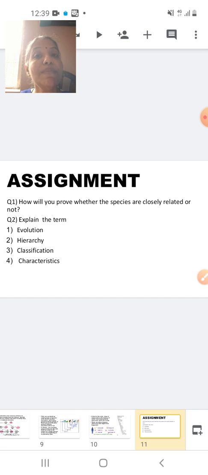Next, explain the term evolution. We have discussed it. It is a sequential, gradual change taking place over millions of years, which converts a simple, primitive organism to a complex one. Hierarchy is a level moving from simple to complex. Classification is the grouping of organisms depending upon similarities and dissimilarities. Characteristic is a feature regarding the form or function of an organism. Form: we described the elephant having 4 limbs, and function: we described plants carrying out photosynthesis.